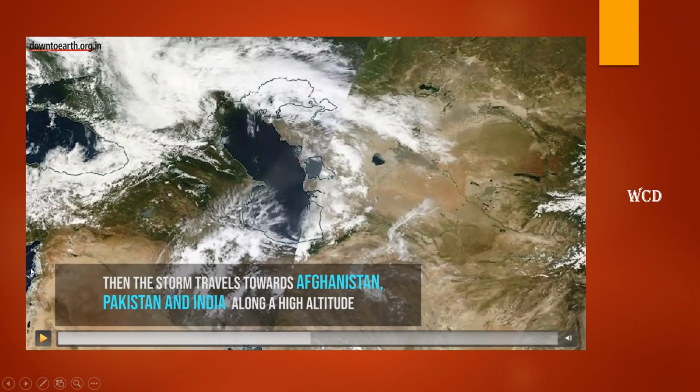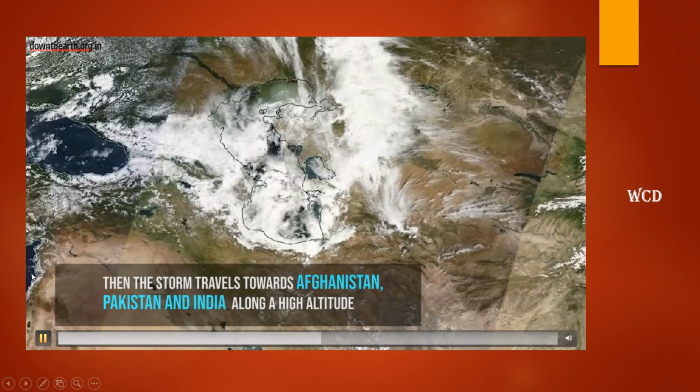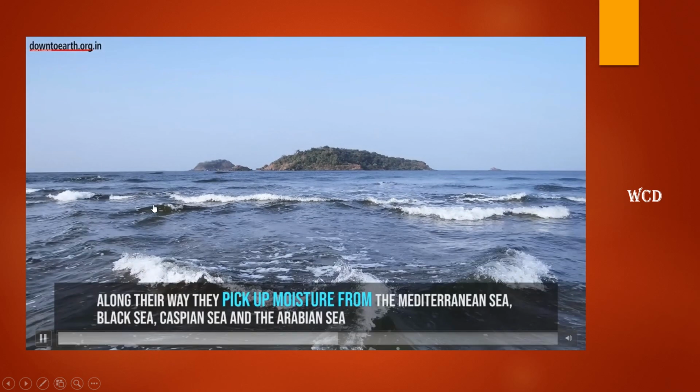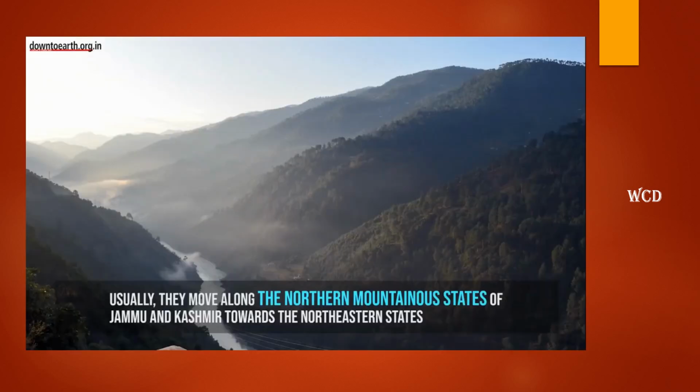See, the storm travels from the Mediterranean Sea towards Afghanistan, Pakistan and India along with high altitude. Along their way, they pick up moisture from the Mediterranean Sea, Caspian Sea and Arabian Sea, and they bring it to the Himalayas and shed the rain and snow on the Himalayas. Then usually they move to the northern mountain stages.